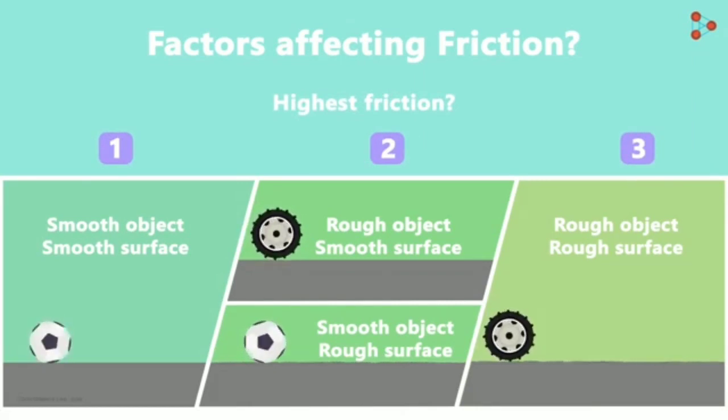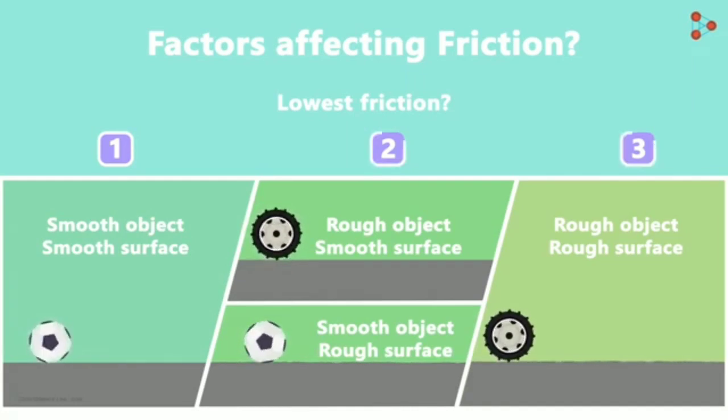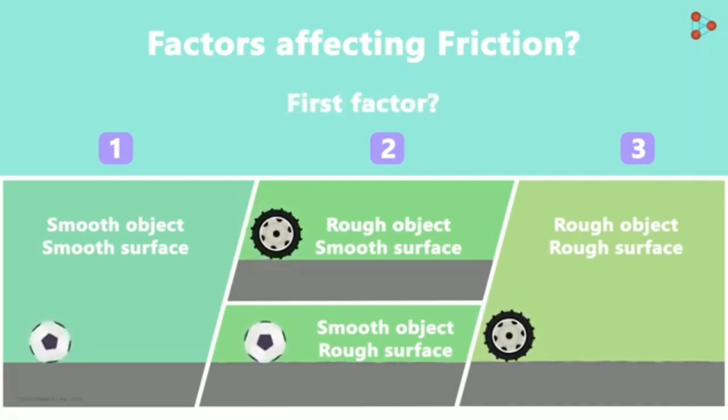Intuitively, you will tell me that in the third case, the force of friction will be higher than in these 2 cases. And in which situation will the force of friction be the lowest? It'll be the first case as both the surfaces are very smooth. Though there will be friction here, it will be lesser than in the other 2 cases. If we just look at these 3 situations, we can say that the force of friction increases as we go towards the right. So can you tell me the first factor on which the force of friction depends?